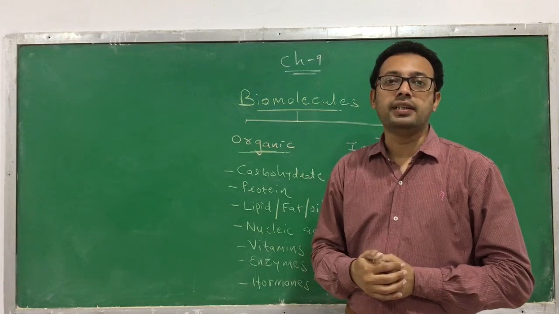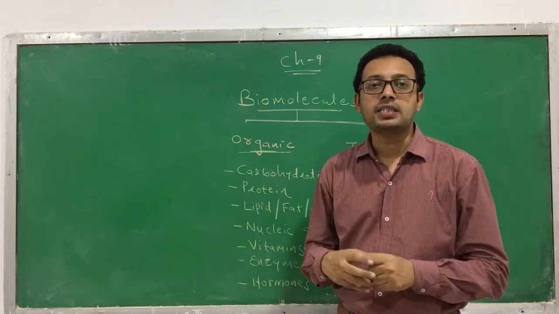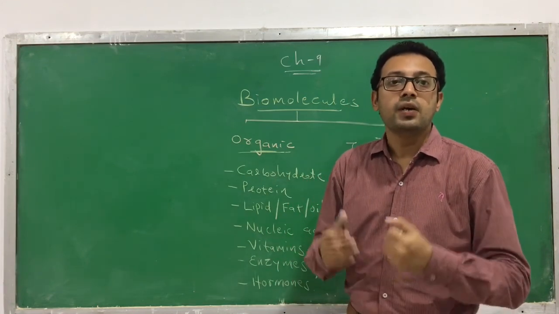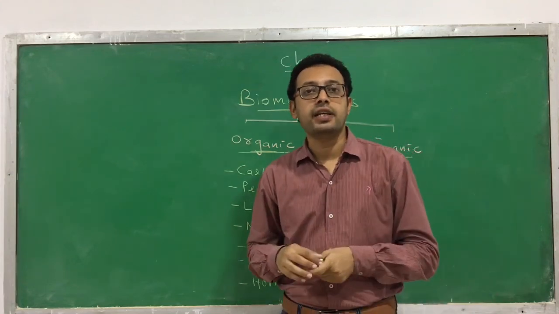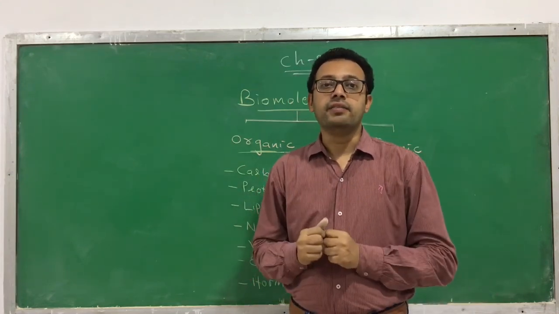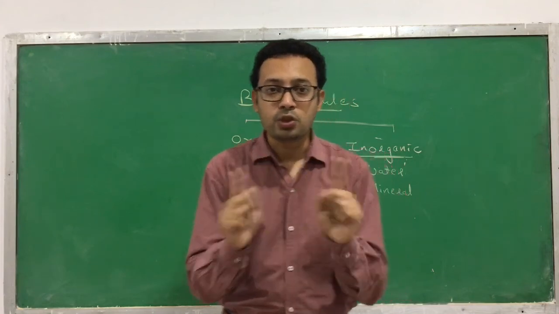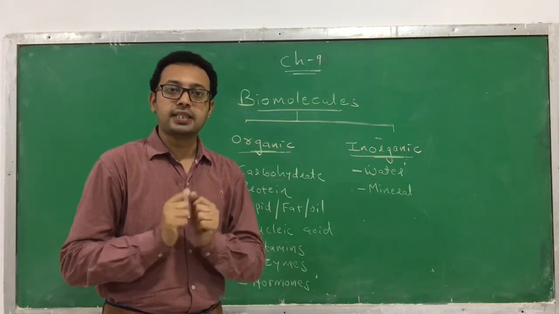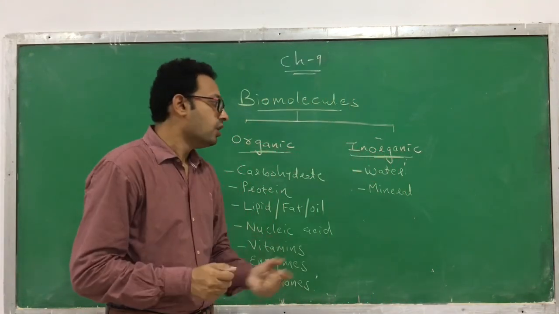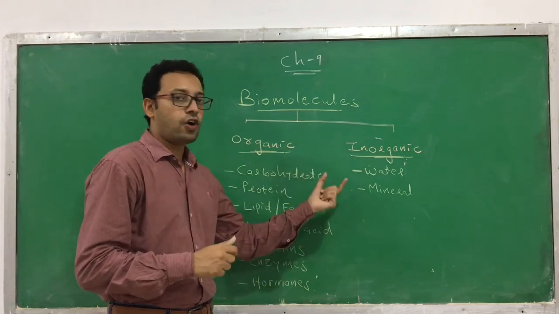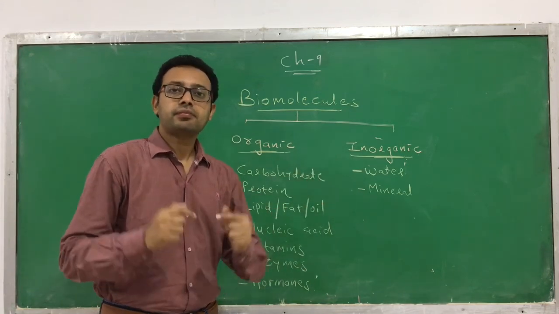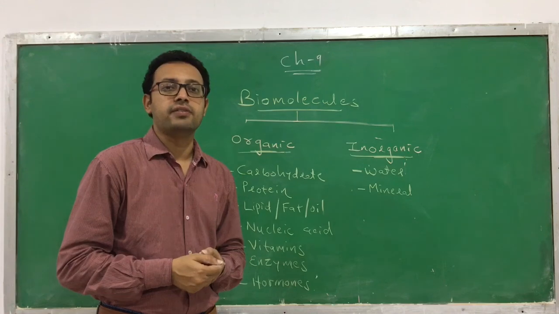Here we have to learn how we can analyze which kinds of inorganic and organic compounds you can find in a living system. I hope that before I start how to analyze the compounds present in a living tissue, you are clear about which organic and inorganic compounds can be found in a living system.